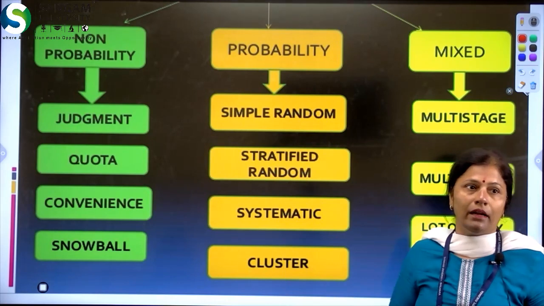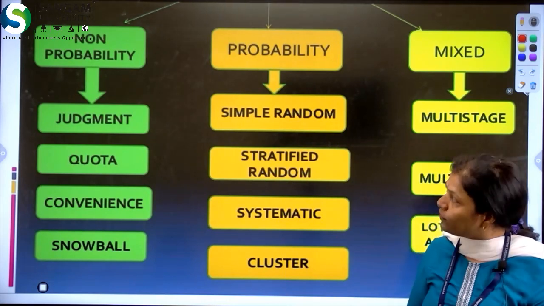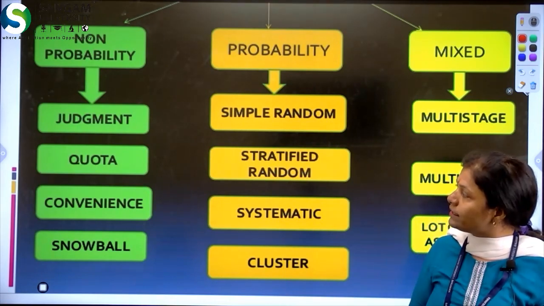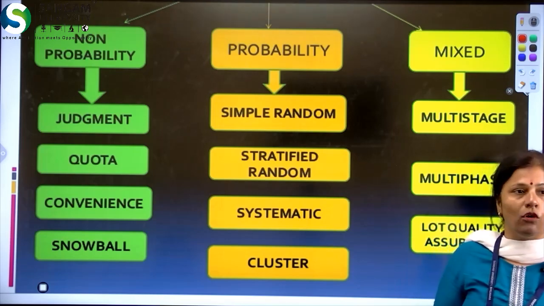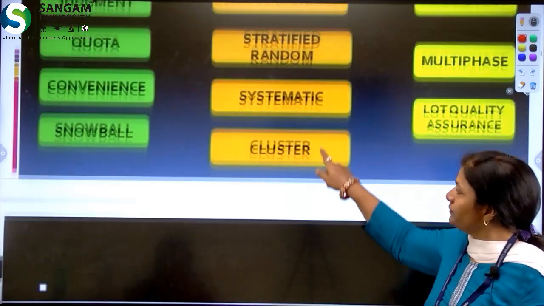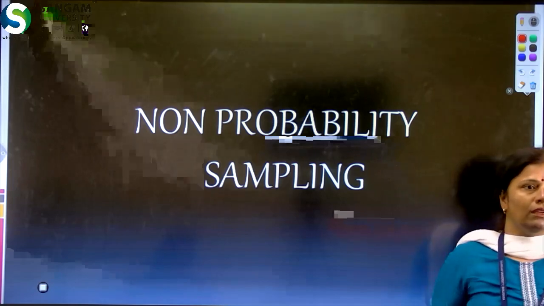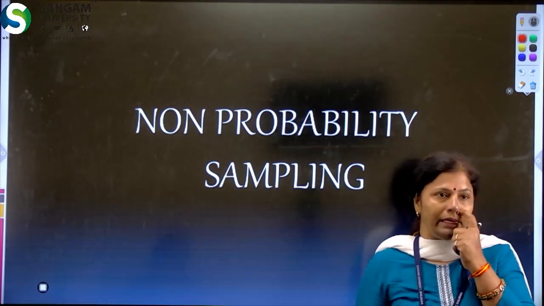Non-probability sampling is again of four types. First is judgment sampling, then quota sampling, convenience sampling, and snowball sampling. So let's see the non-probability sampling methods.